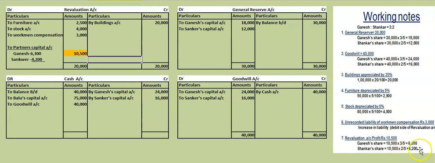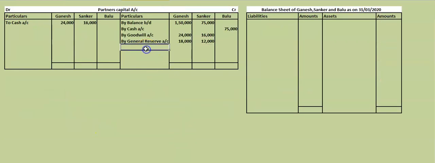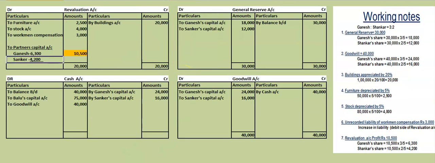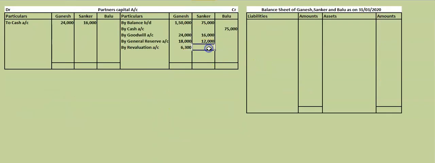10,500 into 3 by 5, we got 6,300. 10,500 into 2 by 5, 4,200. This will be taken in the partners' capital account. So Shankar's share. Now how much will Shankar get in the revaluation account? You see, 6,300, and what is the share of Shankar? 4,200.